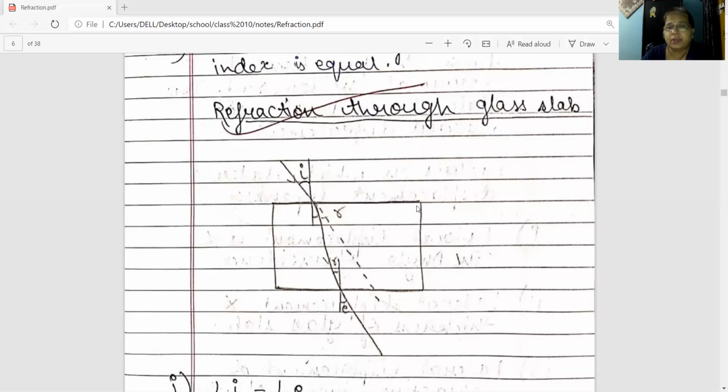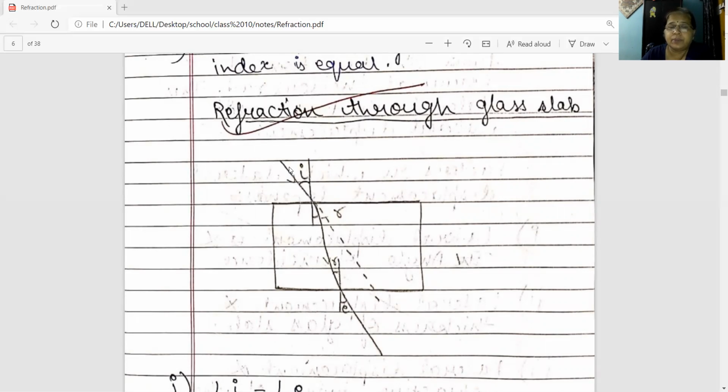Since it is cuboidal in shape, you will get a rectangle. Now take a point O and draw a normal at that point. Take an angle of 30 degree.